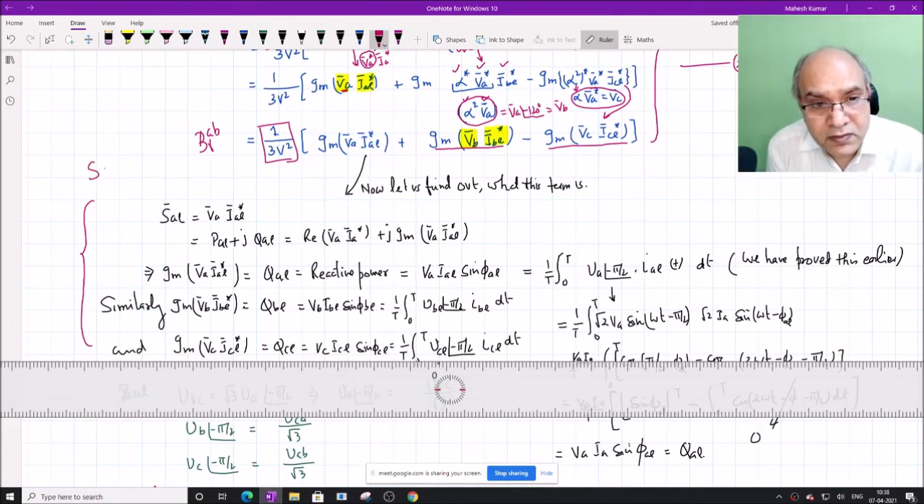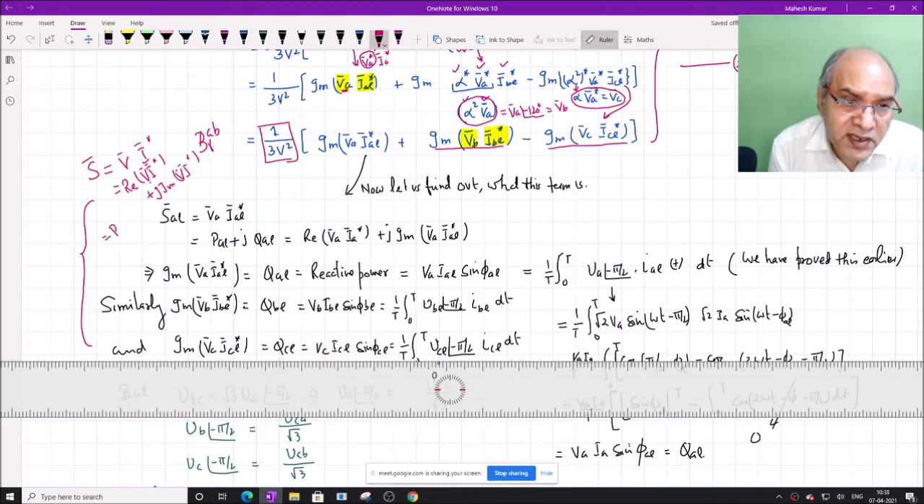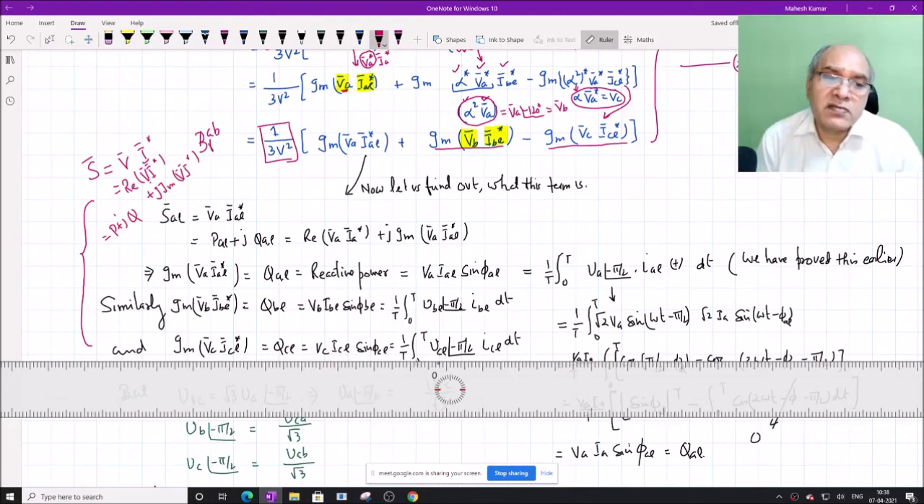Okay, do you remember one thing? S is equal to V A into I A conjugate, V B into I B conjugate. Remove the term here; A is not required, A can be for any phase, so let us forget about this. Do you remember this term? S is equal to V into I conjugate. So this means it is the real of V into I conjugate plus j imaginary of V into I conjugate. And what was that? P plus jQ. So Q is nothing but the imaginary of V I conjugate.